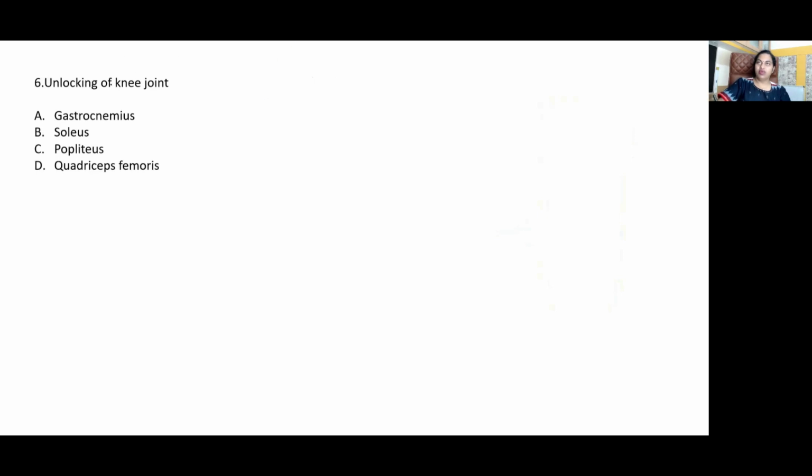And another important question, unlocking of knee joint. What do you mean by locked position of the knee joint? The knee joint in a fully extended position is called locked knee joint. Initiation of flexion from this full extension is called unlocking, and that is done by contraction of which muscle? The tendon of popliteus, right?